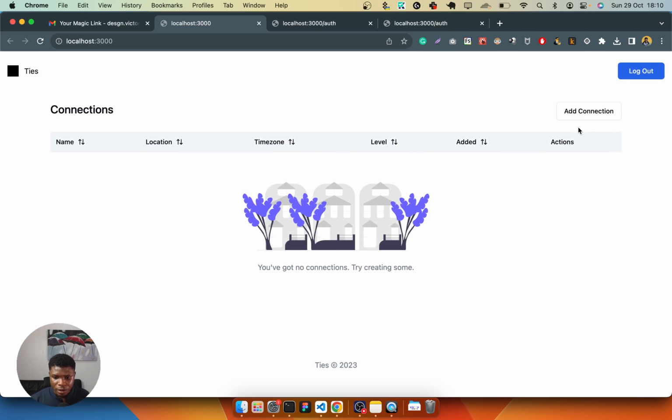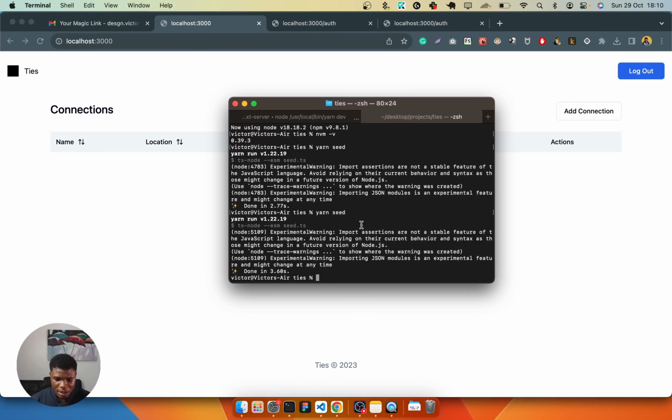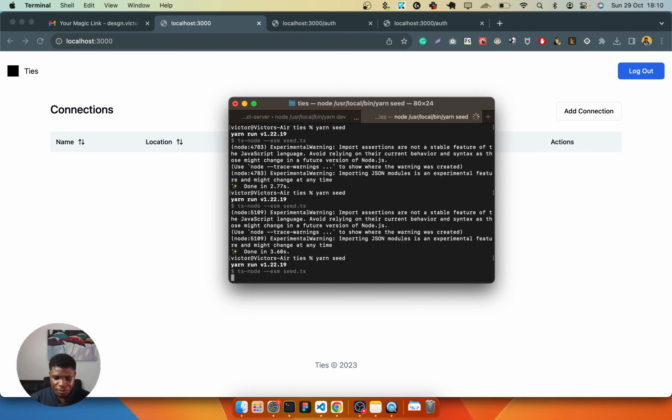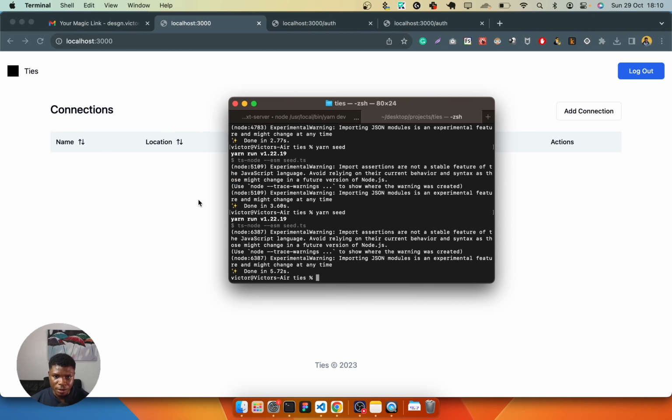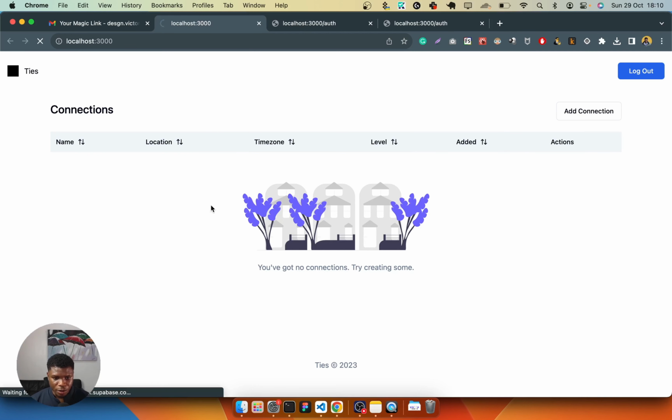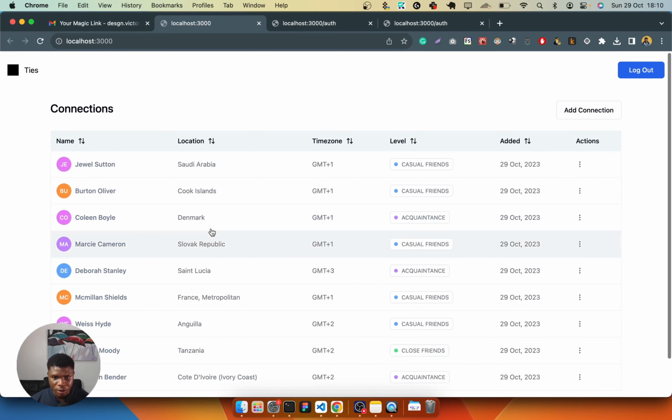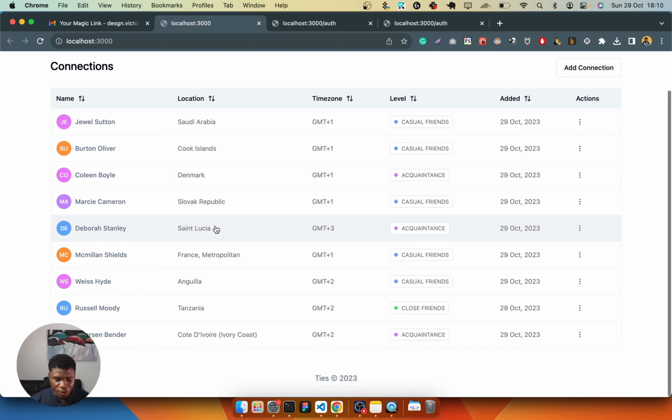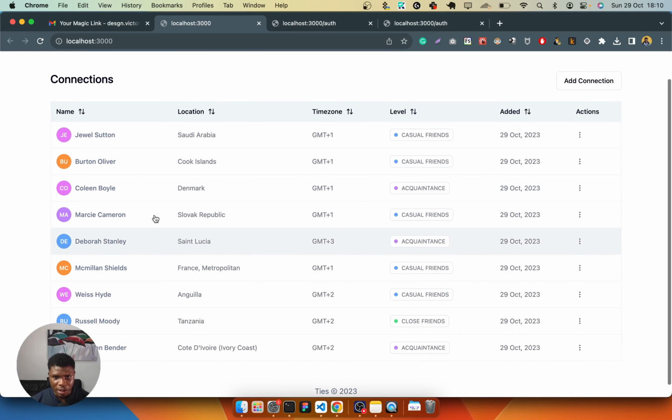So I wouldn't go through the hassle of trying to fill in this form, and I've prepared a seed script, which is just a Node.js script that is going to populate the database with a couple of connections. So I'm going to reload this and see how it looks. Right now we've just populated about maybe 10 or 11 connections.